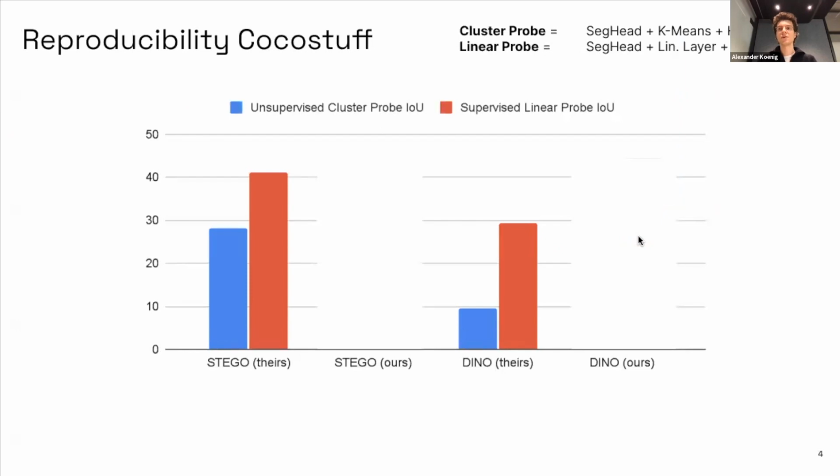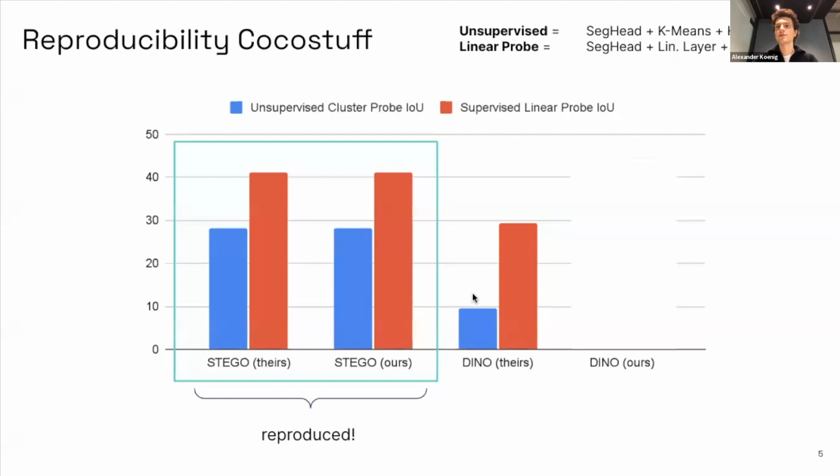In our first experiment, we conduct a reproducibility study. The original STEGO paper reports the unsupervised mIoU performance in blue. It also evaluates the quality of the segmentation head features using a supervised linear probe in red. Furthermore, the paper also states the performance of the vanilla DINO backbone on both tasks.